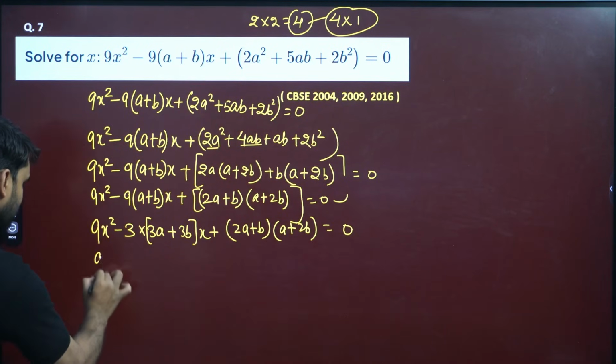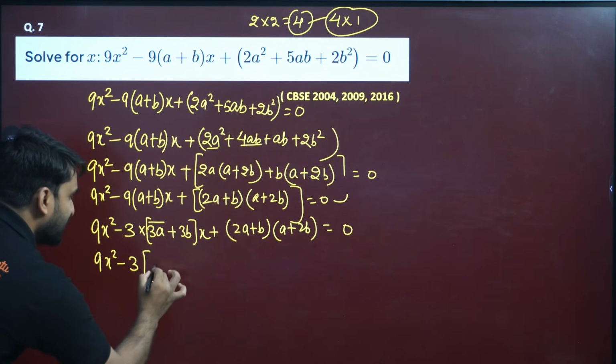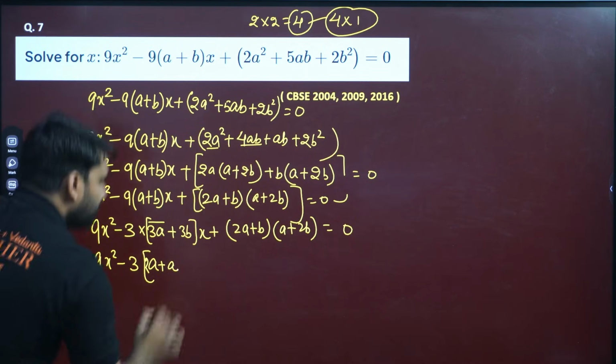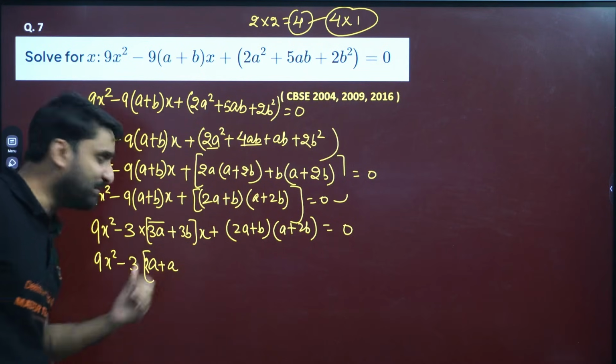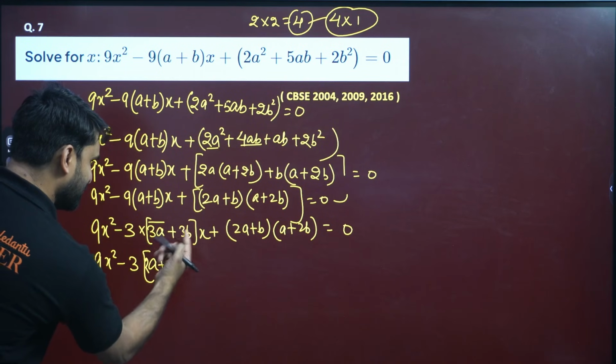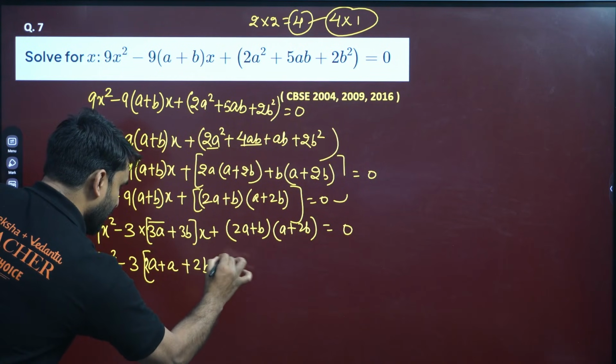Now, my dear, just look. This is 9x square minus 3, and this is 3a. 3a can be written as 2a plus a. If you agree, 2a plus a. And this 3b, can you see here, my dear? This 3b can be written as 2b plus b.